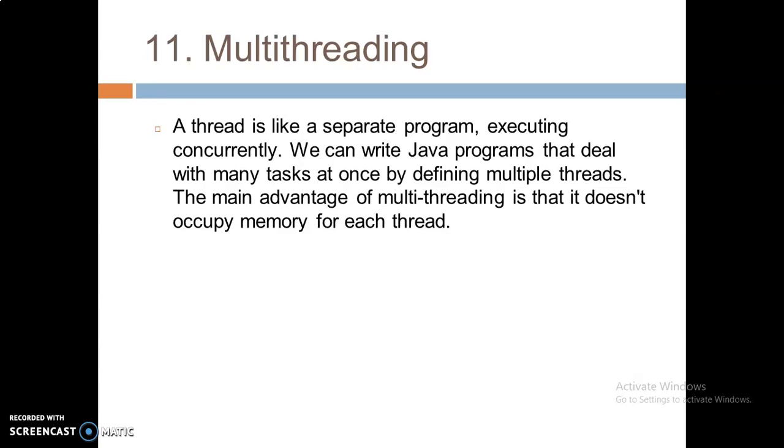The main advantage of multi-threading is that it does not occupy memory for each thread. As I said, memory management is not an issue for the Java programming language. So the advantage of multi-threading is that it does not occupy memory for each thread. A thread is nothing but a small program.